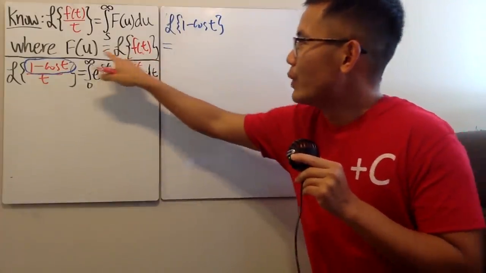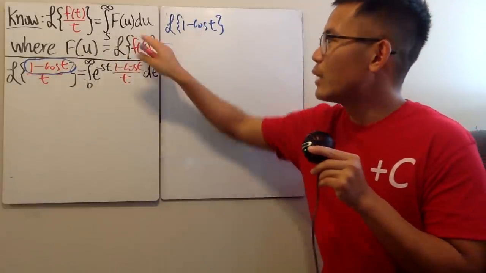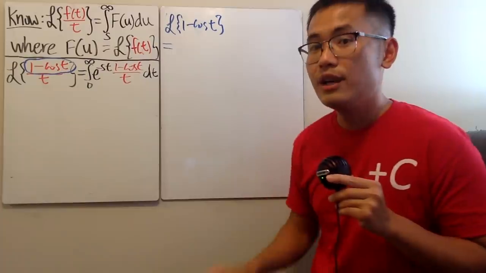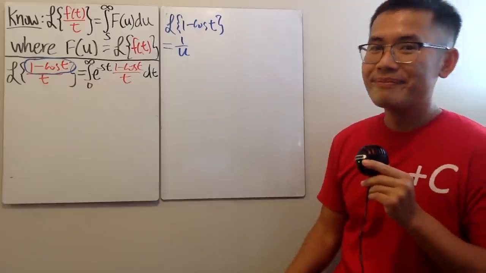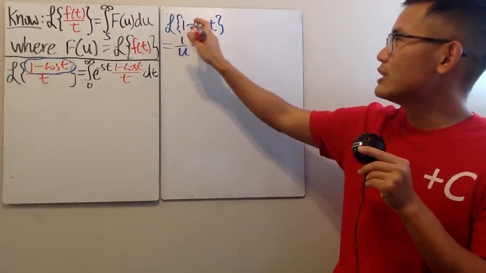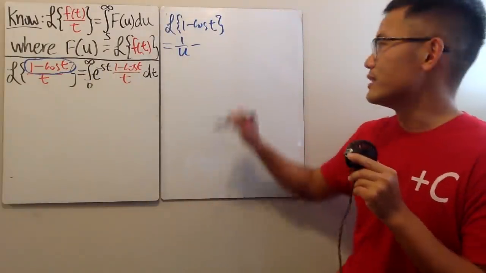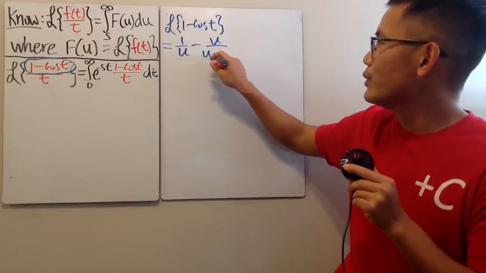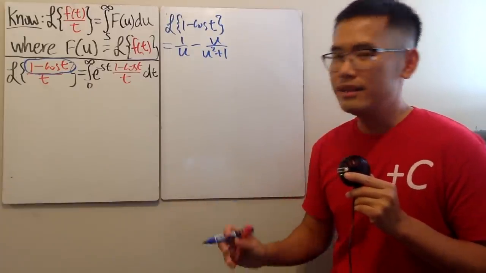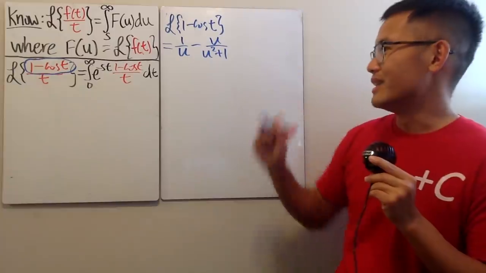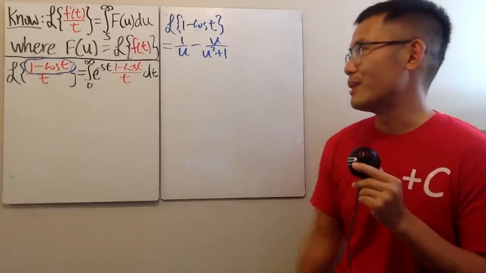But, you see, we are using u, right? We're using u for this version because later on we have to integrate this from s to infinity. So instead of 1 over s, we will be putting down 1 over u right here, right? And then minus the Laplace transform of cosine t, which is s over s squared plus 1. But again, we're using u, so it's u over u squared plus 1. Again, check out that Laplace transform marathon video. The link will be in the description for your convenience if you need to review on all this. In fact, this is the last question I proposed, and that's why I'm doing this for you guys.